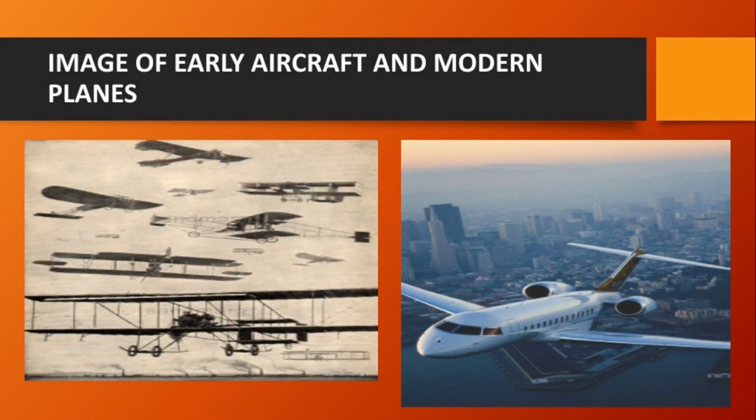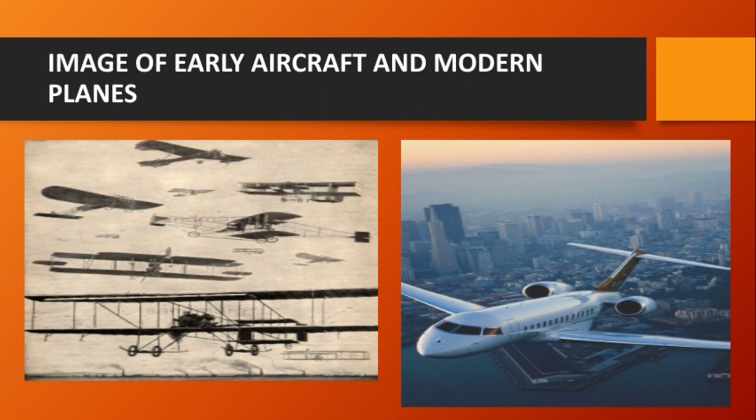Now the first image on the left is that of the Wright brothers. That's the first airplane that the Wright brothers produced. You can see how it was looking. So those were the first planes. I think they flew for just 59 seconds and then they came down.